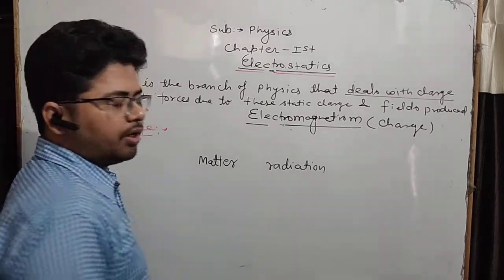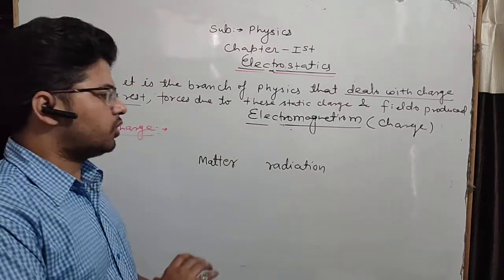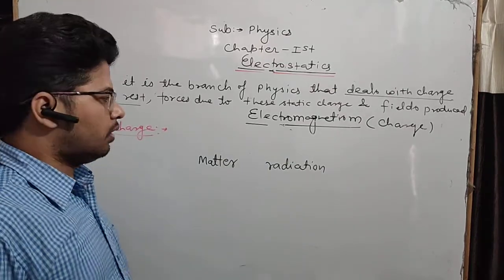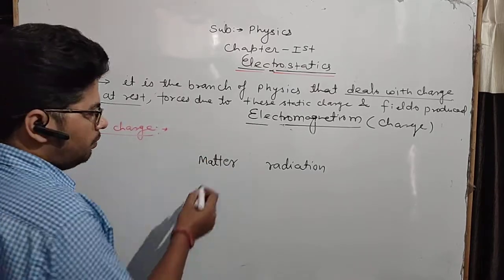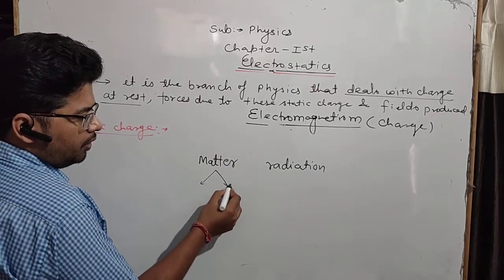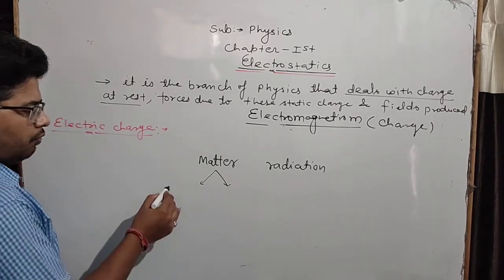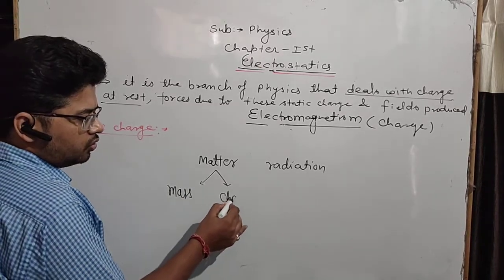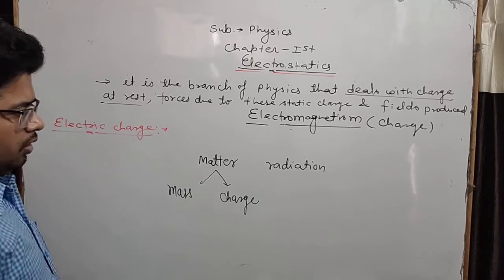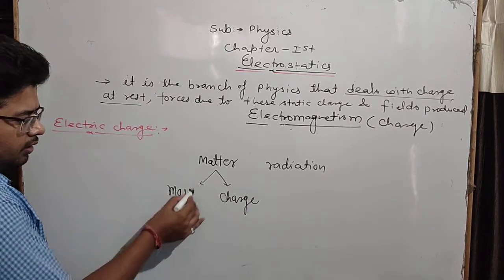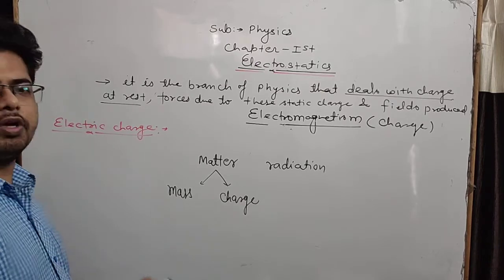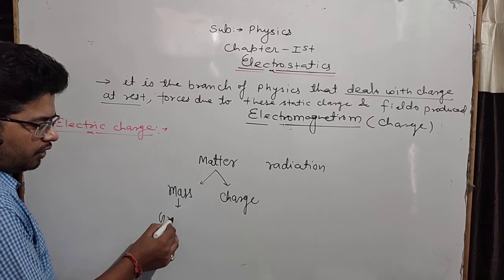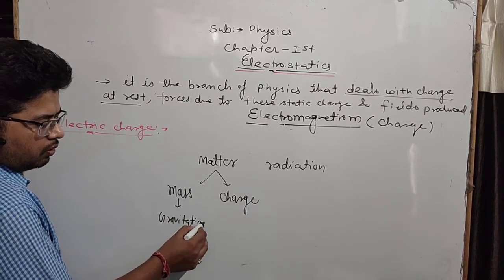Dear students, in radiation, by using an external agent, we can apply force, for example, in a solar cell. But matter has two characteristics by virtue of which it can apply force. One characteristic is known as mass, and the other characteristic is known as charge. The force due to the characteristic mass is well known to us. We have already discussed it in 11th class, and that force is known as the gravitational force.